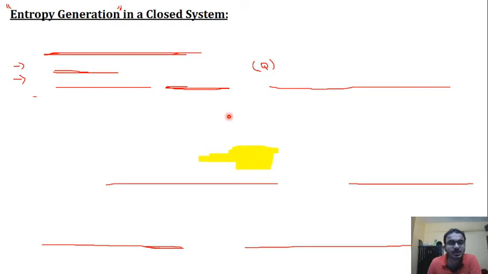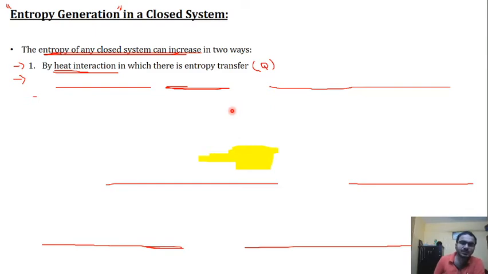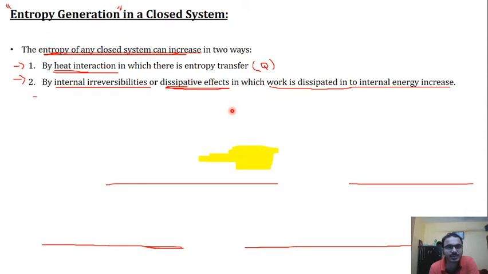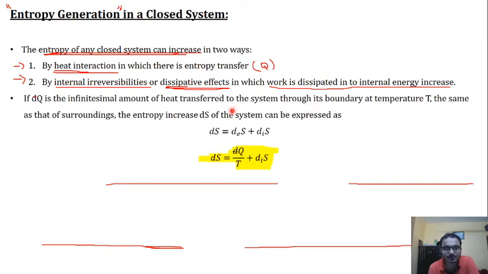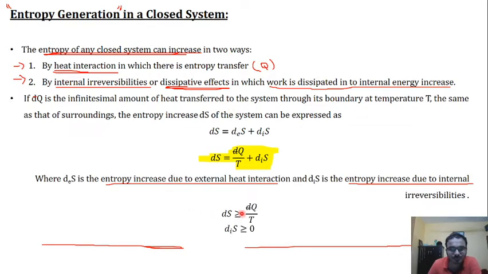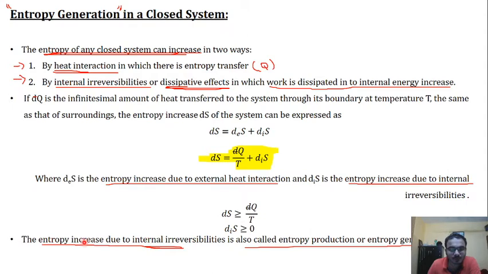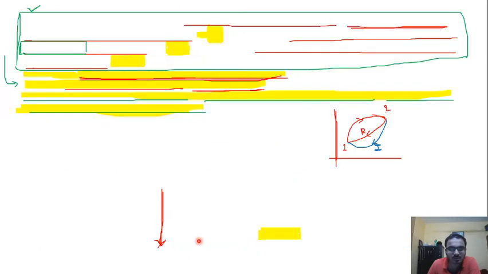The next theory was entropy generation in closed system. So entropy can increase in two ways. First is by heat interaction and second is by internal irreversibilities or dissipative effects, in which work is dissipated into internal energy increase. So the entropy increase due to the internal irreversibilities or dissipative effects is known as entropy generation.